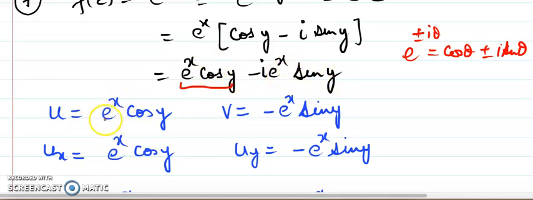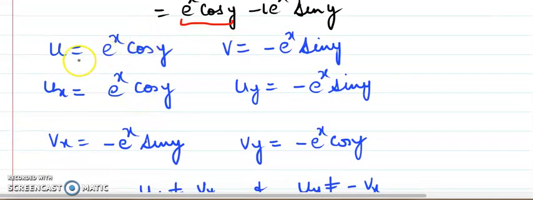So again u is there, v is there. Again we will do the same activity: we pick u and differentiate with respect to x. e^x is here, so you get the differentiation, cos y is constant. Again we go for u and differentiate partially with respect to y. y is in cos, so the derivative of cos is minus sin y. e^x being constant will be multiplied as it is. Now we pick the v.